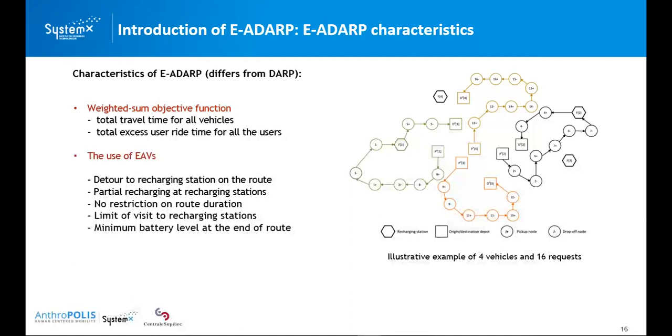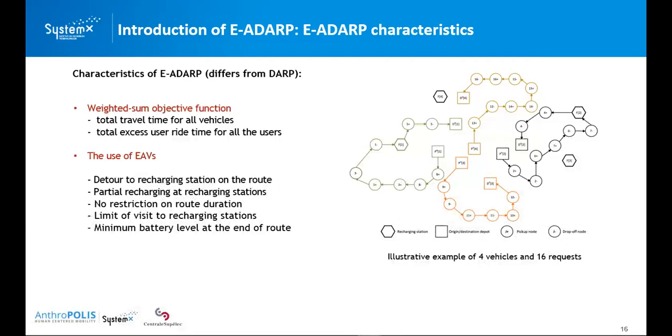If the vehicle recharges for a long time, it will visit more nodes after the recharging. It will extend the driving range. However, the longer recharging time might conflict with the time window constraint for the succeeding nodes. If there are nodes that have a very strict time window constraint and you recharge for a long time at the recharging station, you might not be able to serve them. So this is a trade-off we need to consider, and we need to tackle it very carefully.